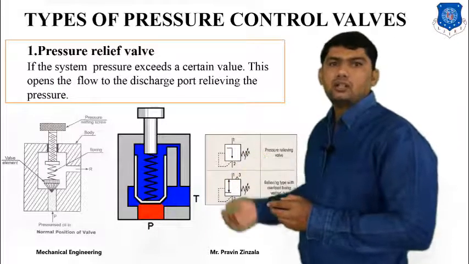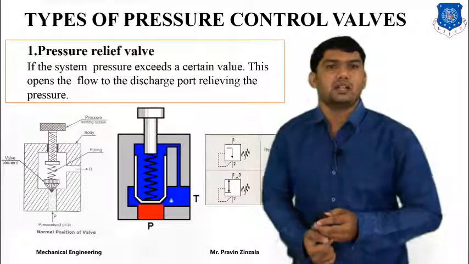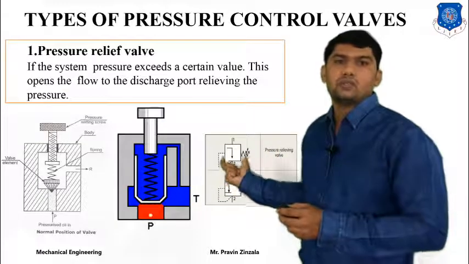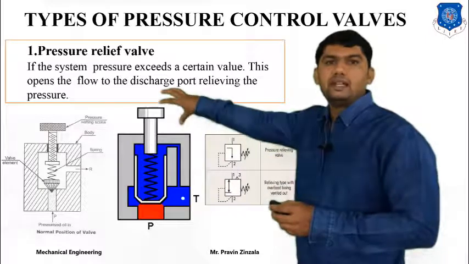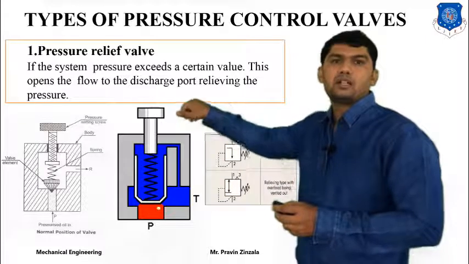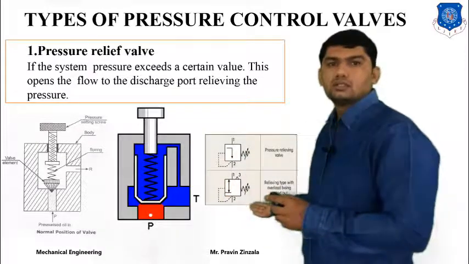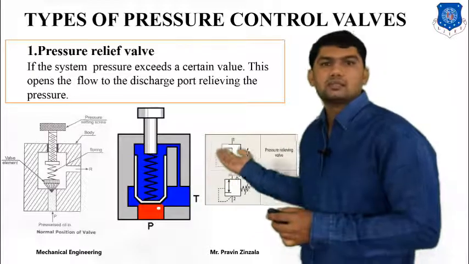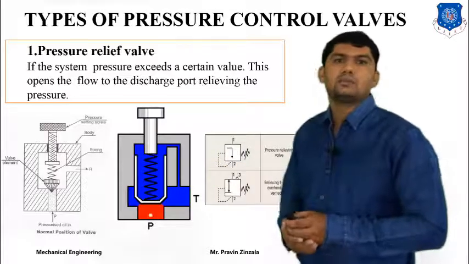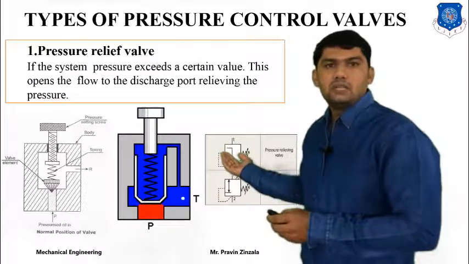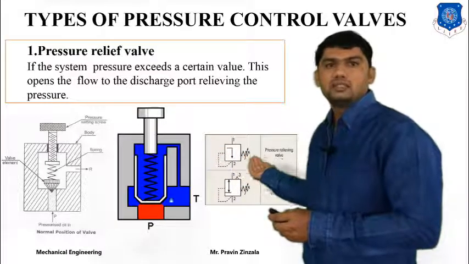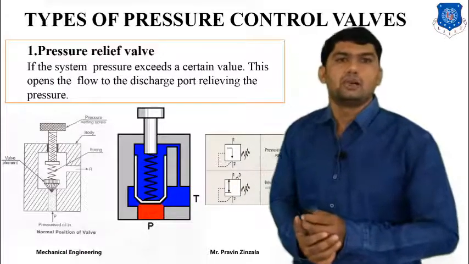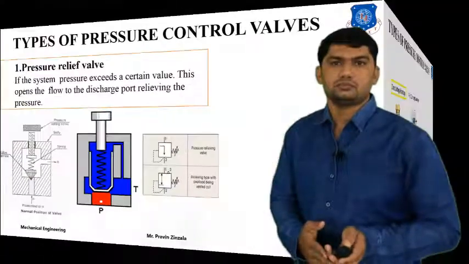And the cross arrow means it will be variable displacement, which means we can set our design pressure by rotating this screw for our particular design pressure. This is also one type of exhaust that goes directly to the reservoir. So these are the symbols of the pressure relief valve. The arrow is the representation of the spool, this is the spring, and the cross arrow is the representation of variable displacement.